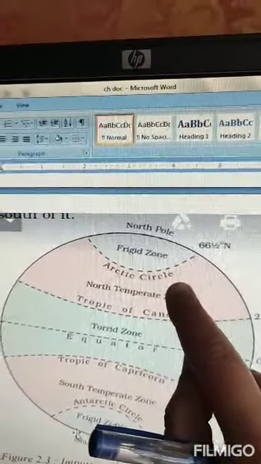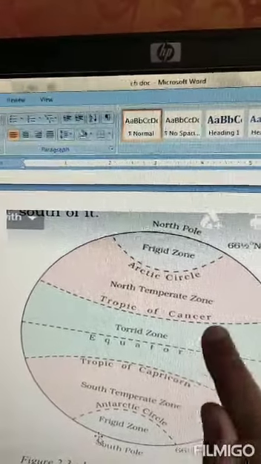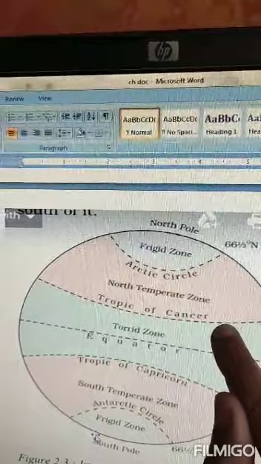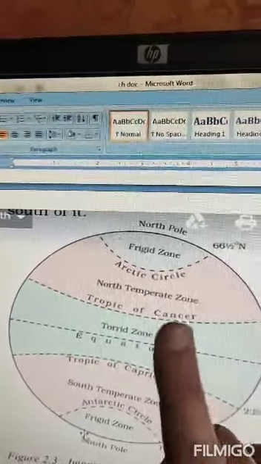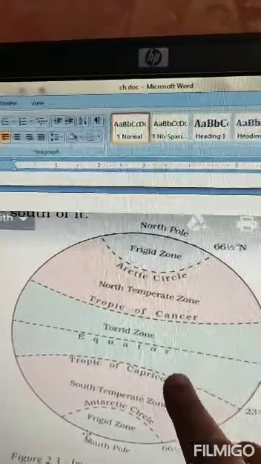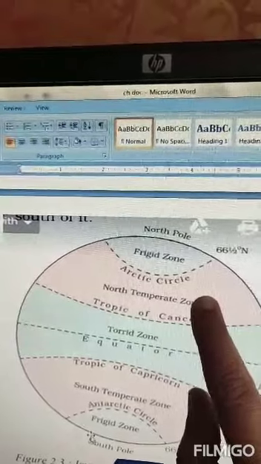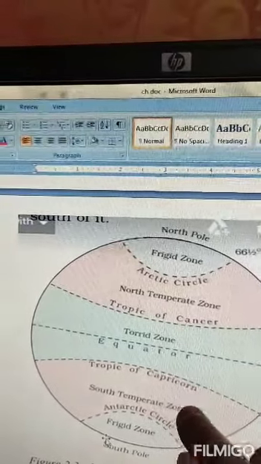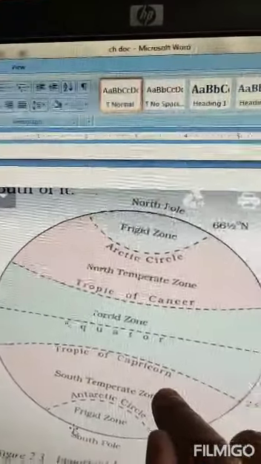Now, the temperate zone is divided into two parts: North Temperate Zone and South Temperate Zone. The torrid zone is only one zone because it is continuous, but the temperate zone is not continuous. One part is in the Northern Hemisphere, the second part is in the Southern Hemisphere.